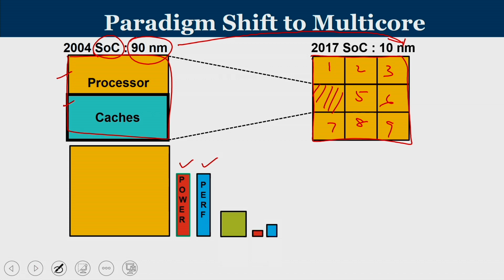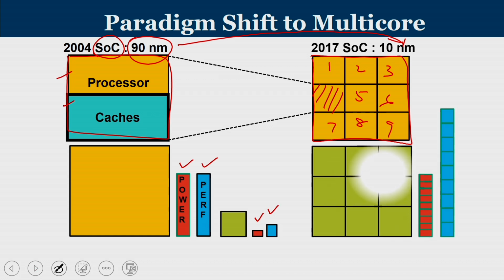Now, let me make a very simple small processor with 1/9 of the available transistors. Since I am using only 1/9 of the transistors, it may not be that powerful a processor, but still it is a processor with less capabilities. The power consumption is less, the performance is also less. But the takeaway is you can have 9 such processing units kept in the same space, which is having the power equal to that of the previous one, but the performance, when you look at it, is much more than what was the performance of a unicore processor.